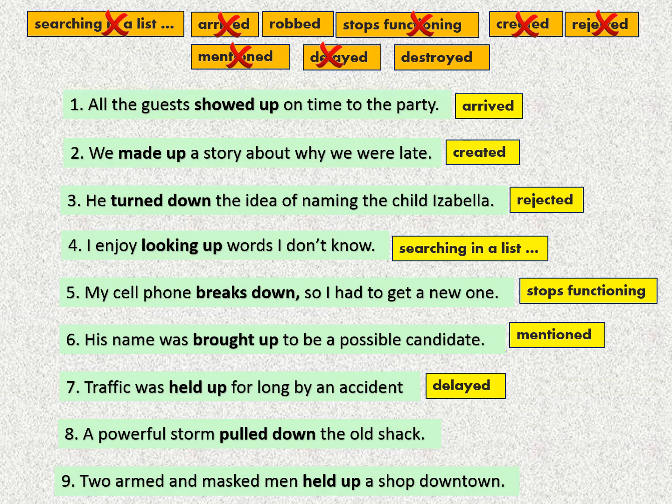Number 8, a powerful storm pulled down the old shack, and shack means a very simple and small building made from pieces of wood, metal, or other material. So to pull down meaning to destroy. The storm destroyed or pulled down the old shack. Number 9, the last one, 2 armed and masked men held up a shop downtown. Hold up here does not mean delay, of course, it means to rob. Okay? Good. Let's move on.